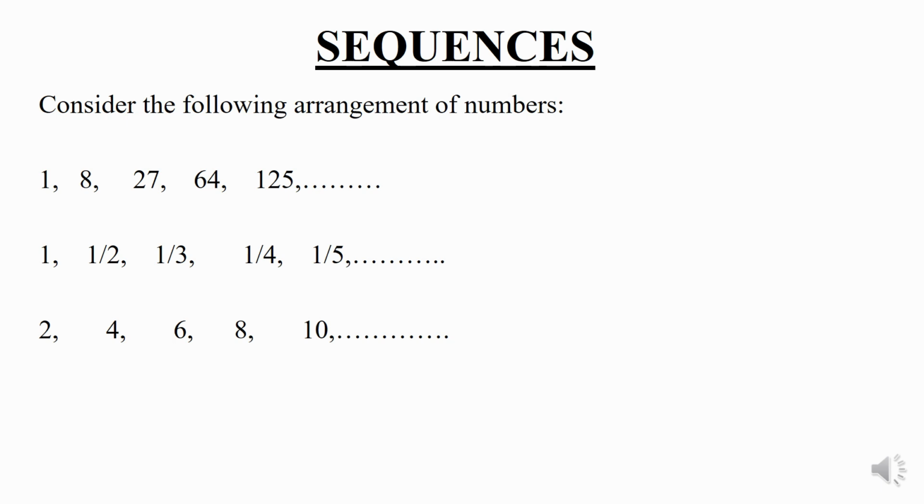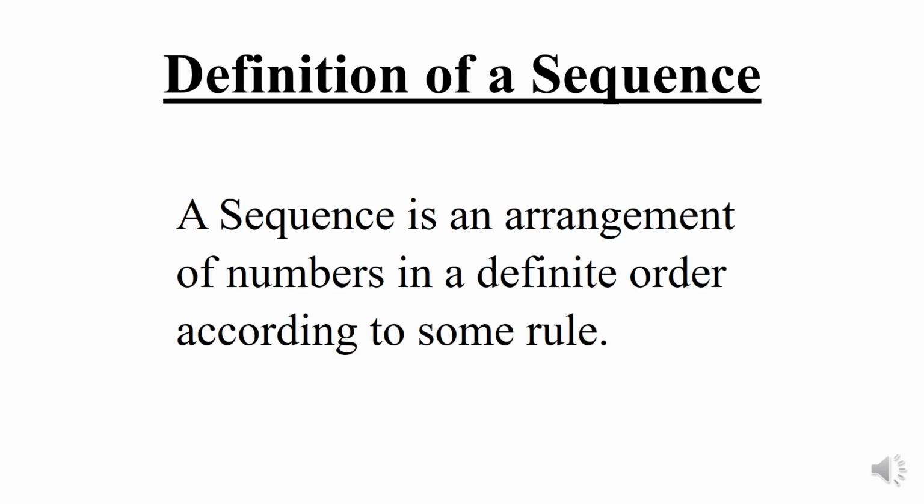Coming to the last one, it is nothing but 2, 4, 6, 8, 10. It means they are all a set of even natural numbers. We know very well that the general form of an even natural number is 2n, where n is 1, 2, 3, 4 and so on. Like that, in each of these arrangements, they are arranged in a definite order according to some rule. So each of these arrangements is known as a sequence. At last, we can define a sequence as an arrangement of numbers in a definite order according to some rule.